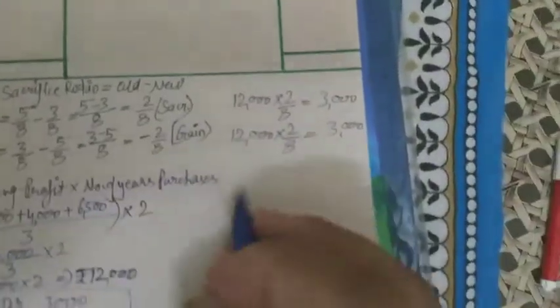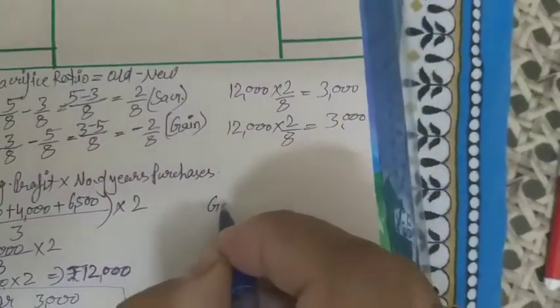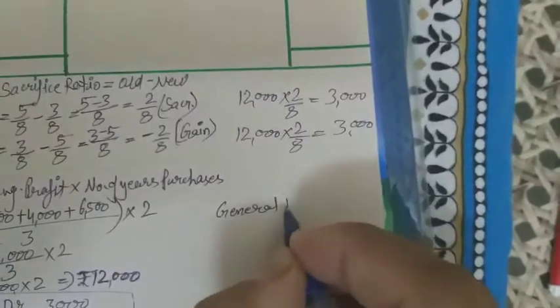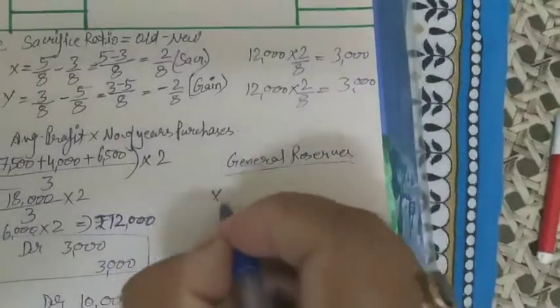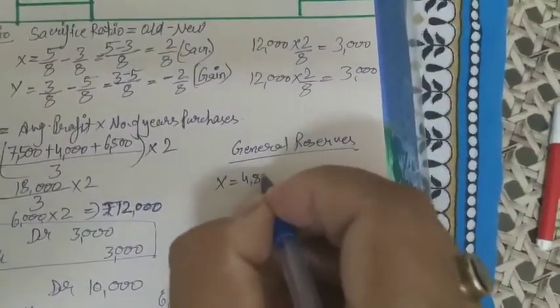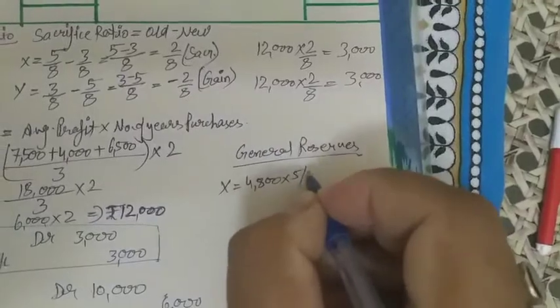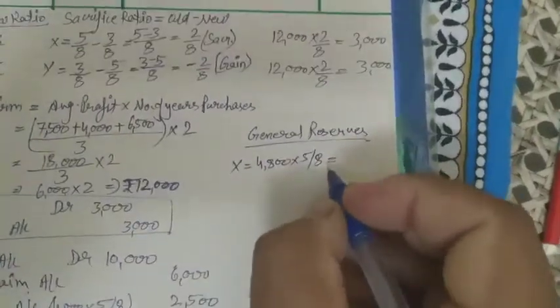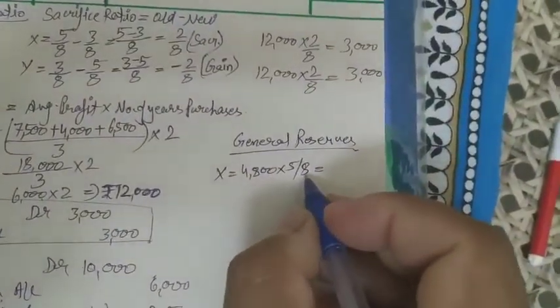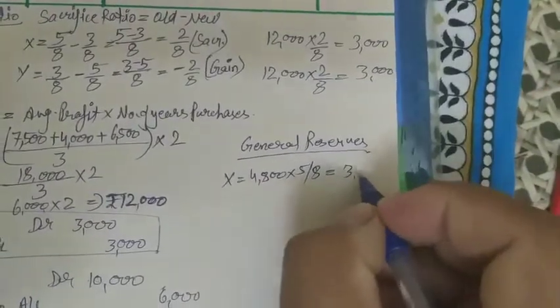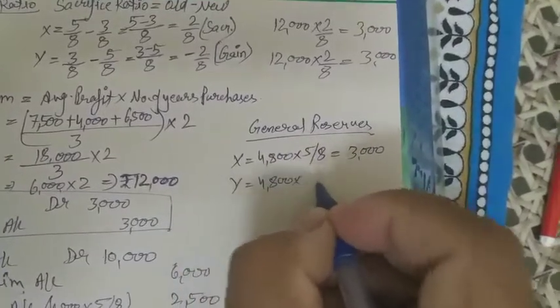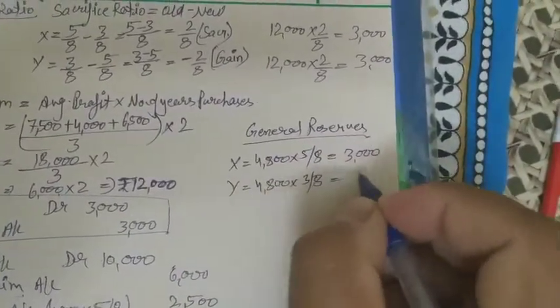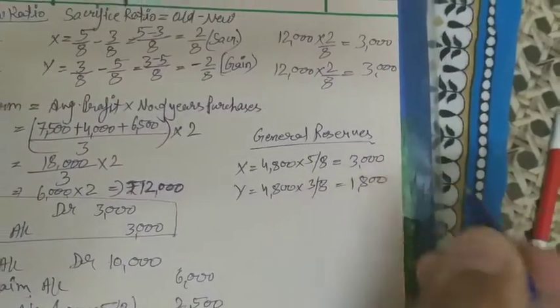I am distributing this amount over here, general reserve. So toward X, 4,800 into 5/8, 3,000, and toward Y, 4,800 multiply 3/8 is equal to 1,800.